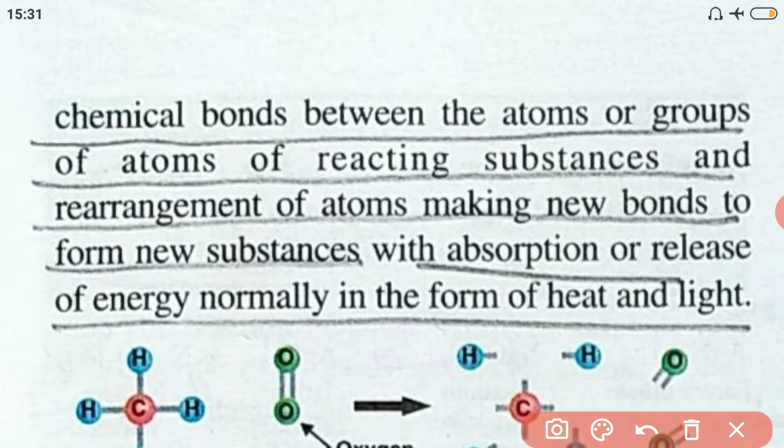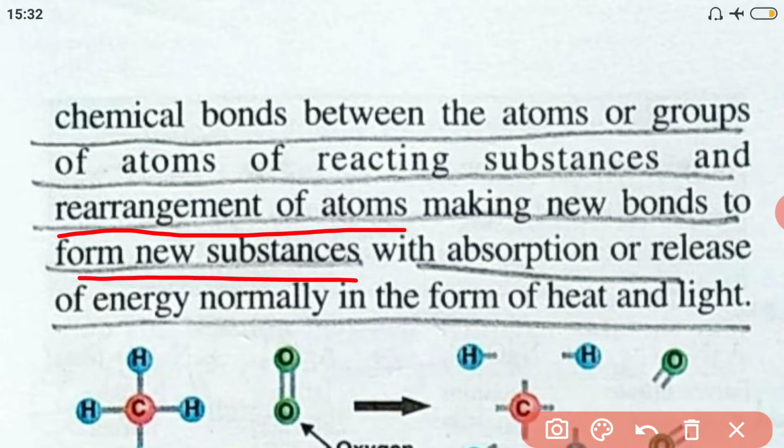Then after breaking the bonds, rearrangement of the atoms is done, making new bonds to form new substances. Hence, new substances are formed because of breaking of old bonds, rearrangement and forming new bonds, with the absorption or release of energy. It can be in the form of heat energy or light energy.